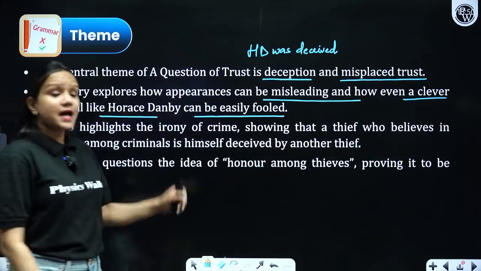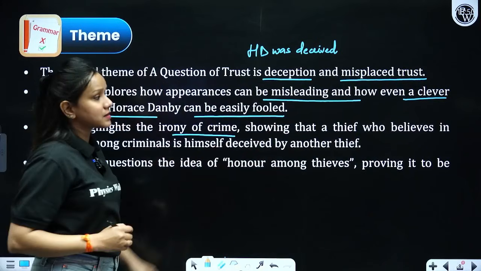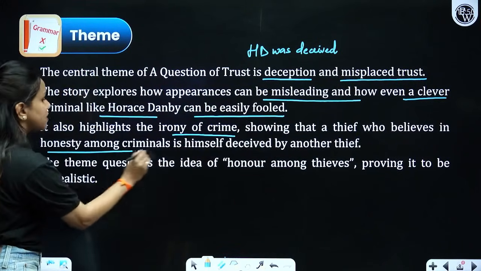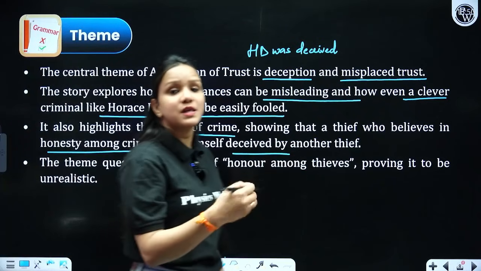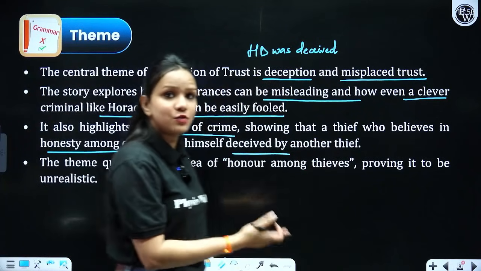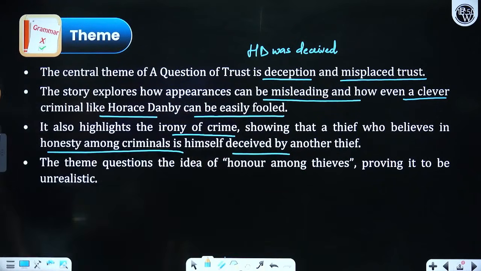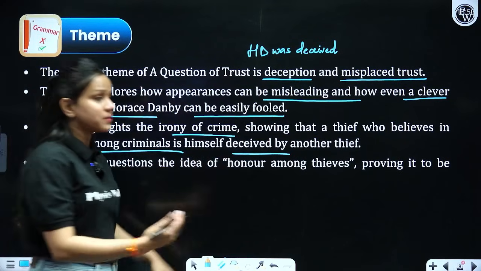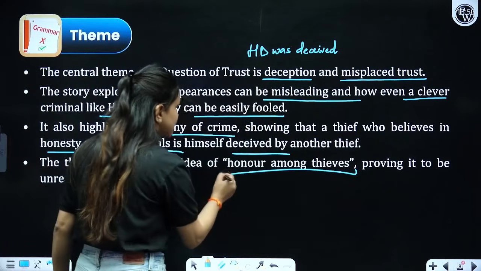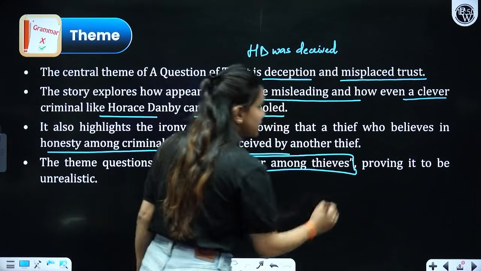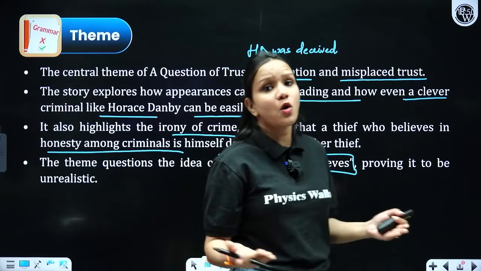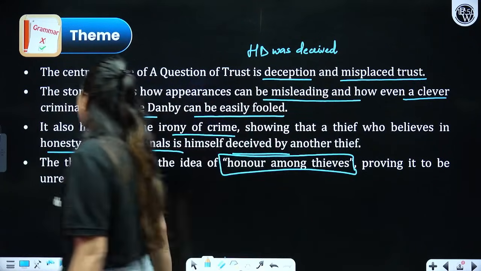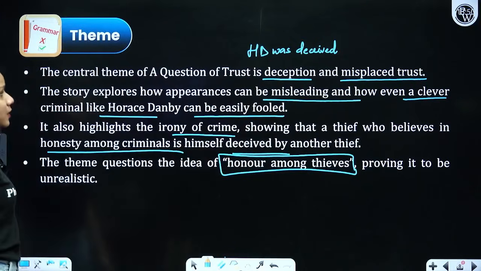So it also highlights the irony of crime, showing that a thief who believes in honesty among thieves is himself deceived by another thief. Just like Horace Danby is being outsmarted, he's being befooled by that lady who was already a thief, who was smarter than him. The theme questions the idea of honor among thieves. Yes, definitely it puts a question on this particular idea. Why? Because he was being outsmarted by a lady who was already a thief. So we can say that there is no honor among thieves, right? So this we could easily justify now.